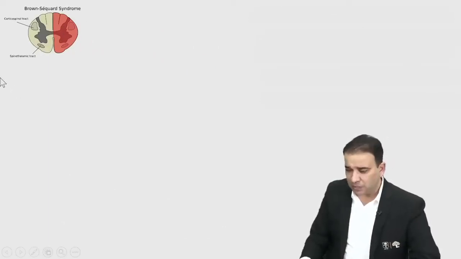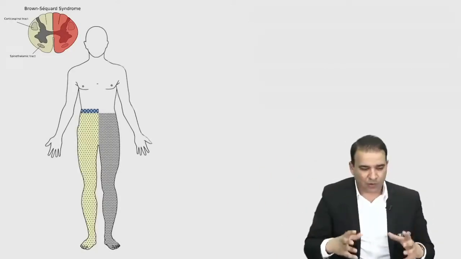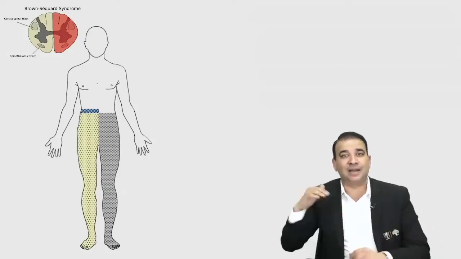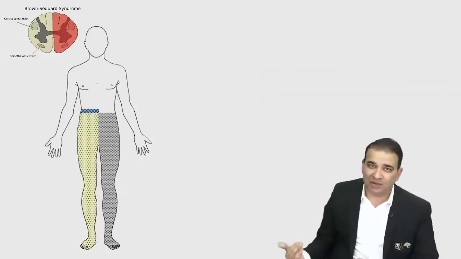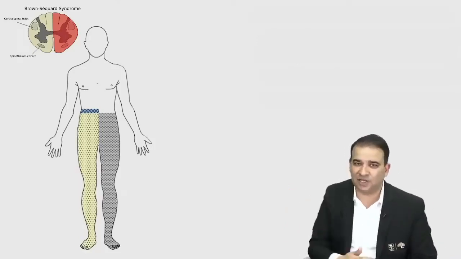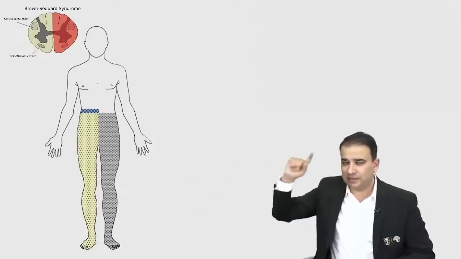Now, in Brown-Sequard syndrome, look at this picture here and let me justify the features. Now, I know in Brown-Sequard syndrome, usually the problem is, what will happen at the level of the lesion, what will happen below the level of lesion, contralateral side पे क्या होगा, ipsilateral side पे क्या होगा. So let's fetch the answer to these questions here. Different shades and colors are given over there. Now let's take them one by one, guys.